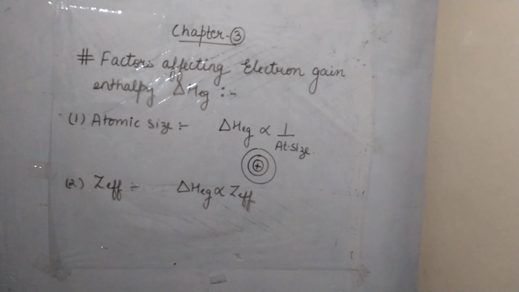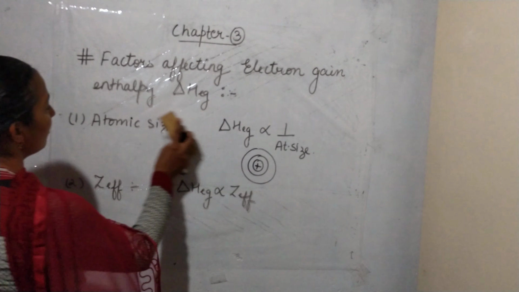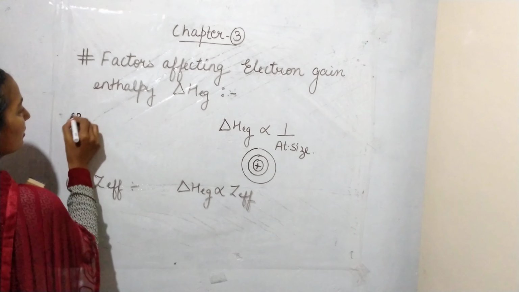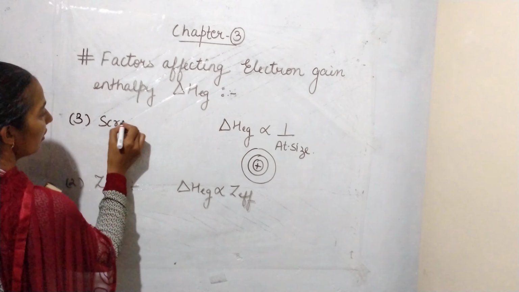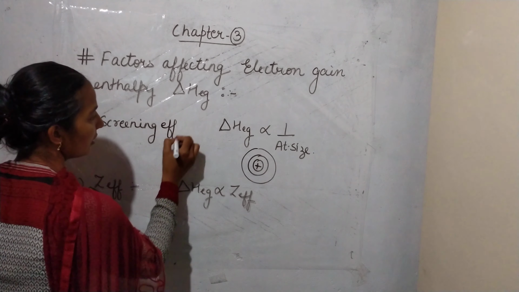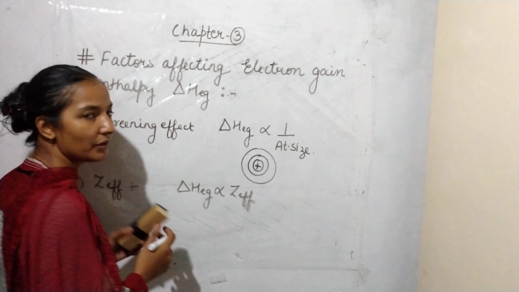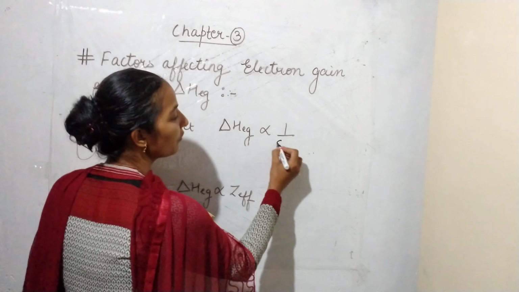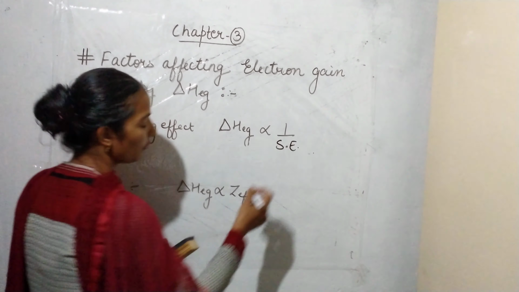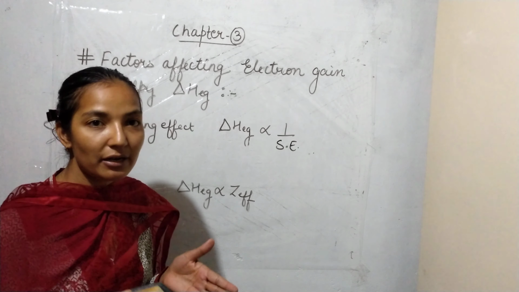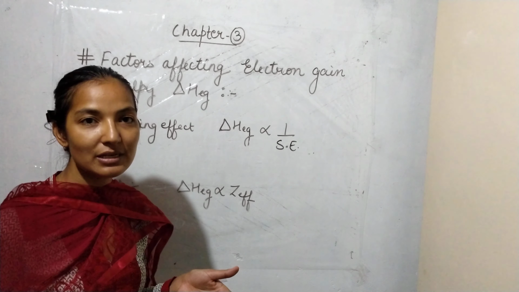Similarly, there are more factors, like the screening effect. The third one is screening effect. The electron gain enthalpy is inversely proportional to the screening effect. Why? Because if atomic size increases, then the screening effect is increasing.